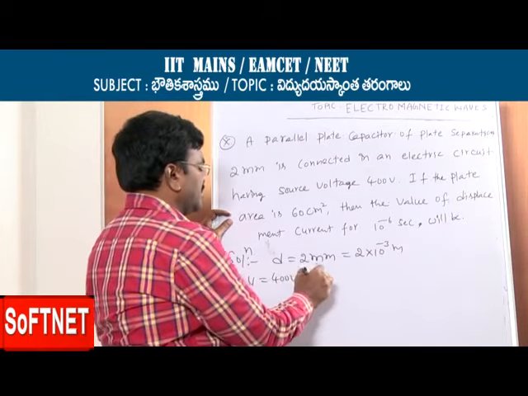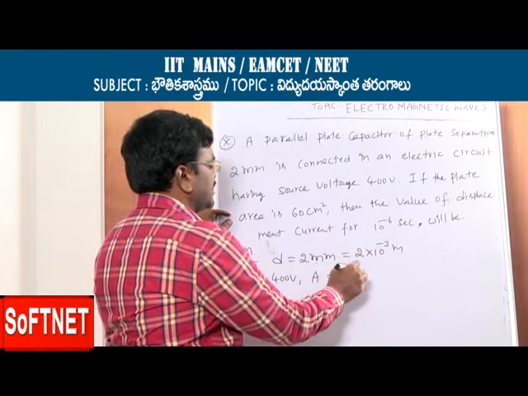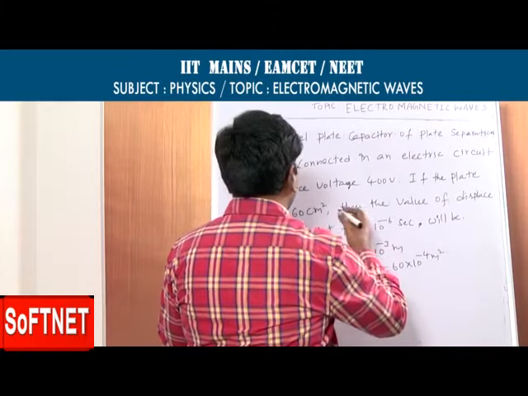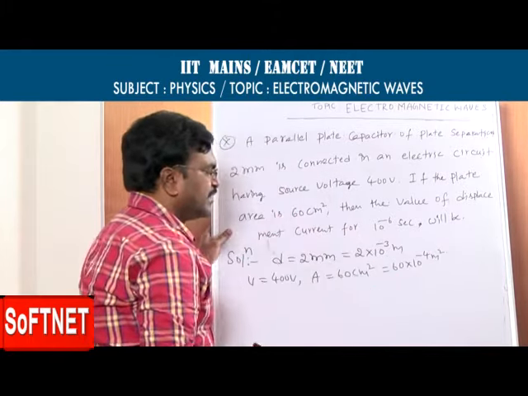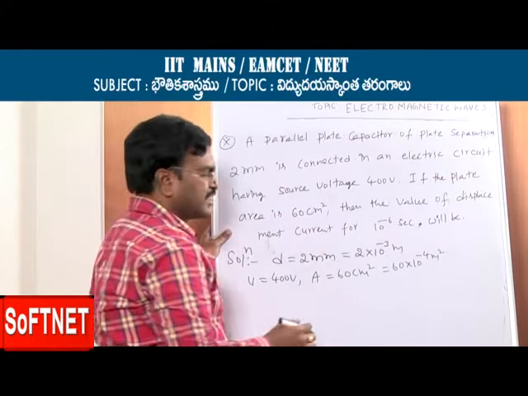Plate area 60 centimeters square, 60 into 10 power minus 4 meters square. Then the value of displacement current for 10 power minus 6 seconds. Here dt is 10 power minus 6 seconds.